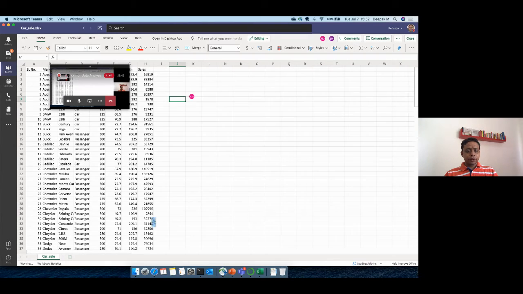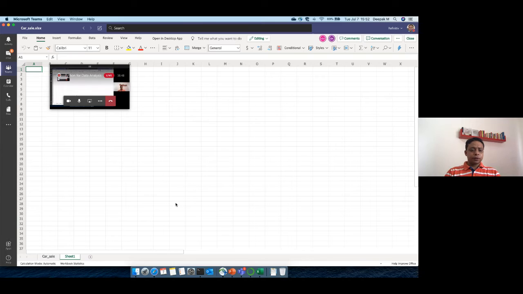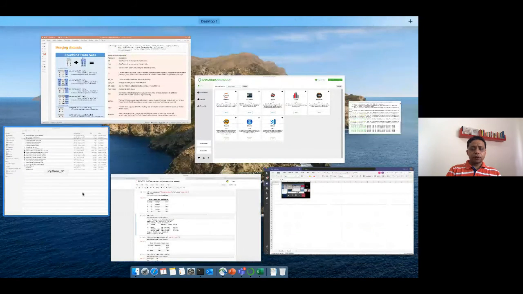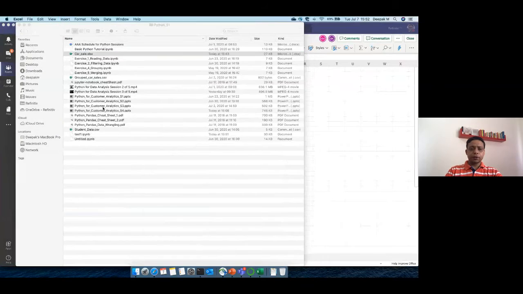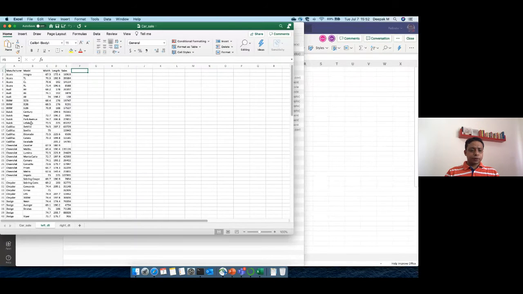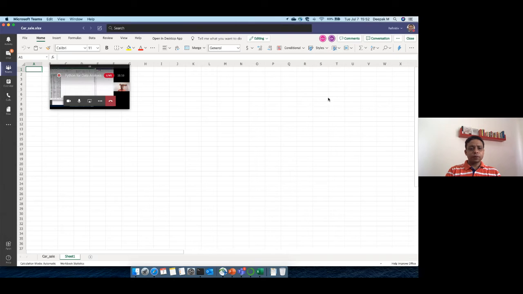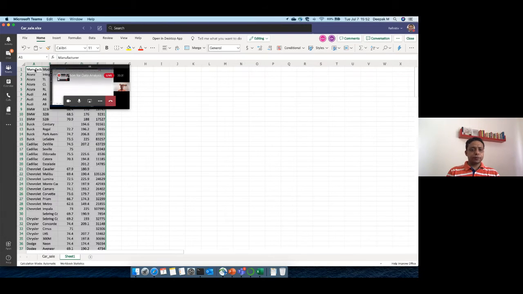Okay, let me add the tab here. Go back here, car sale, my data, and I will simply copy this, go here, paste it.